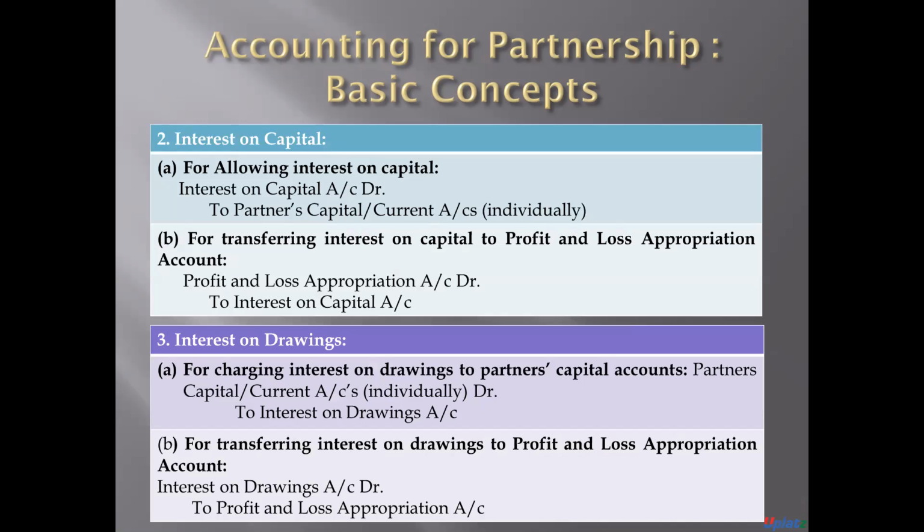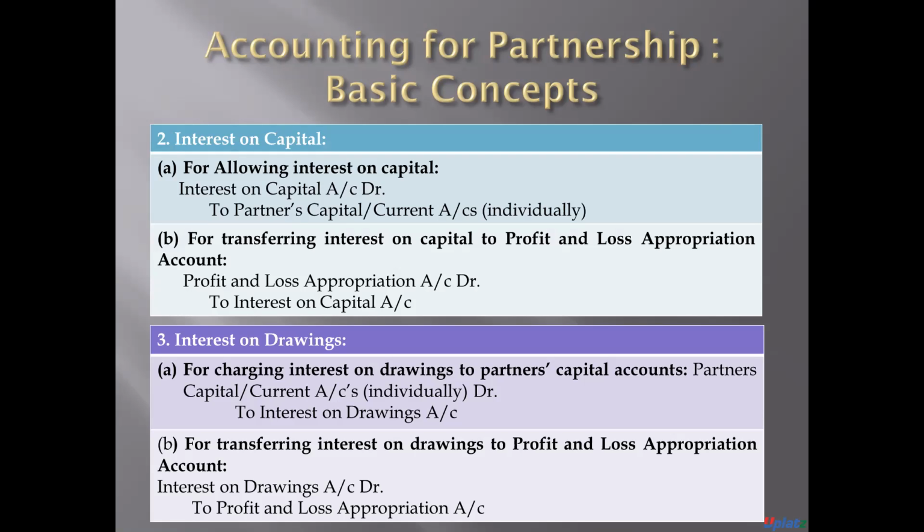The next is interest on capital. In the case of interest on capital, the entry will be, point A, for allowing interest on capital: interest on capital account debit to partners capital account or partners current account. The entry will be interest on capital account debit to partners capital account in the case of fluctuating method, and to current account in the case of fixed method.